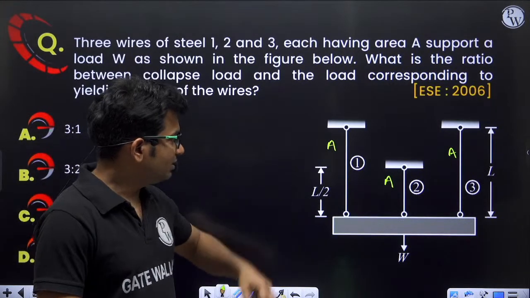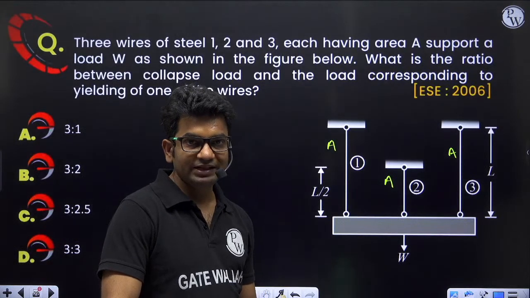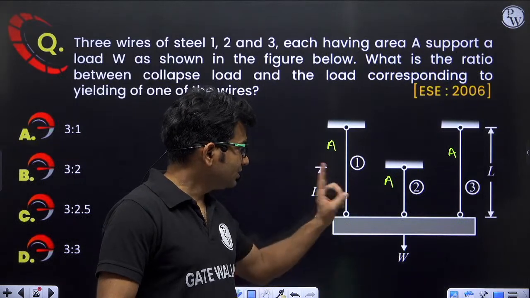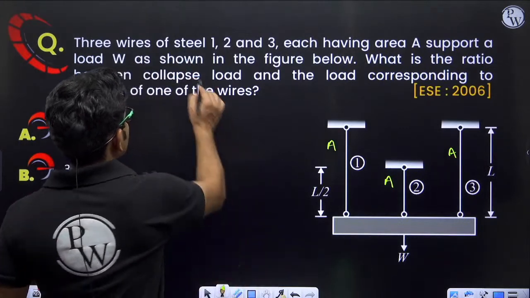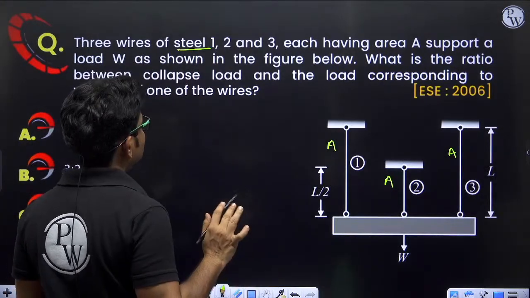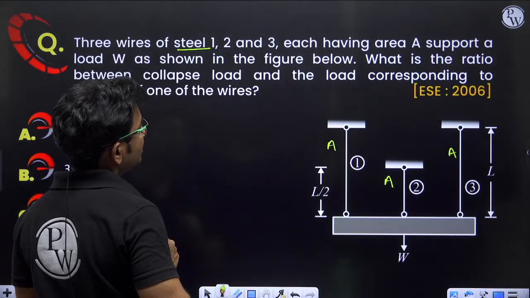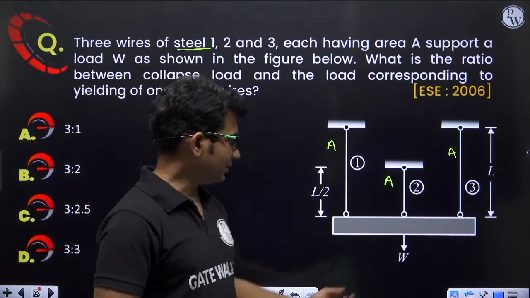Now can you tell me which wire will yield first? Area is same, material is same. Okay, all the wires are made of steel. Cross-sectional area is same, material is same, lengths are different. Okay, so load is applied.